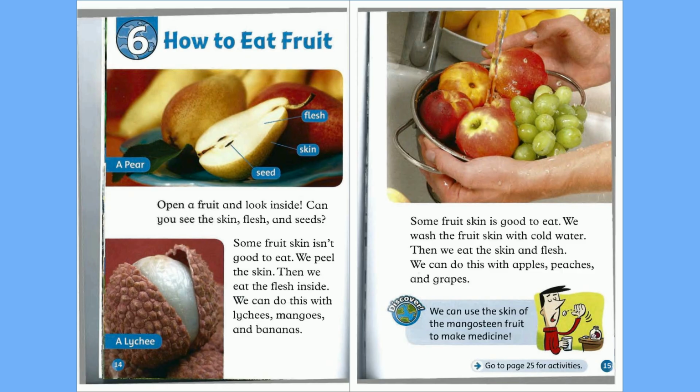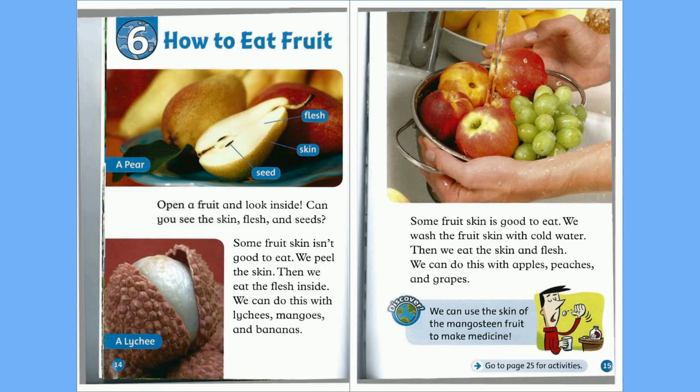Chapter 6: How to Eat Fruit. Open a fruit and look inside. Can you see the skin, flesh, and seeds? Some fruit skin isn't good to eat. We peel the skin. Then we eat the flesh inside. We can do this with lychees, mangoes, and bananas.